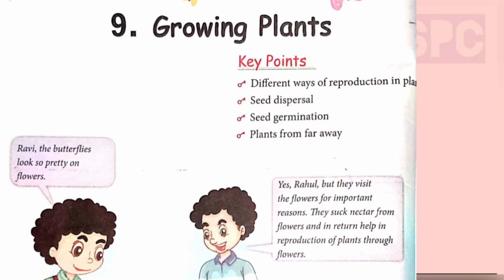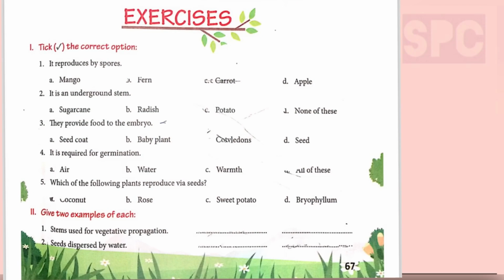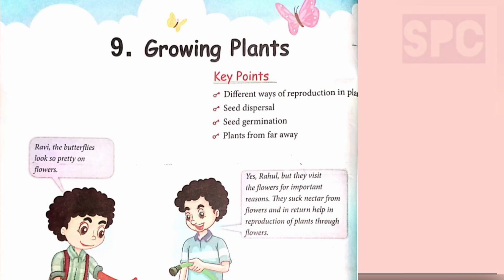Good morning, students. Today we are going to read and understand Chapter 9, Growing Plants of Class 5, Subject EVS. And after understanding the chapter, we will try to do the book exercises and answer the questions which are given at the back of the chapter. So, students, in this chapter we will understand about different ways of reproduction in plants, seed dispersal, seed germination, plants from far away. So students, let's start the chapter.